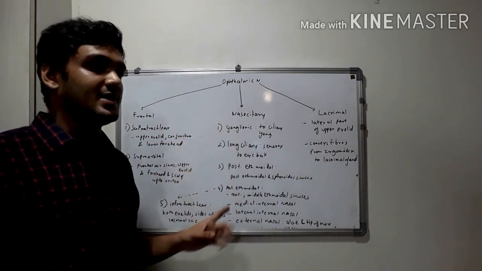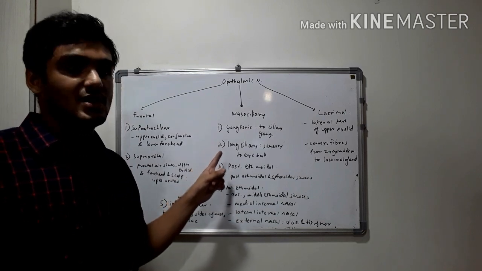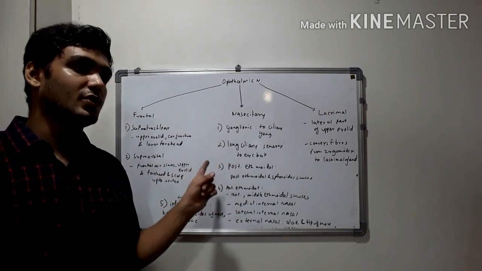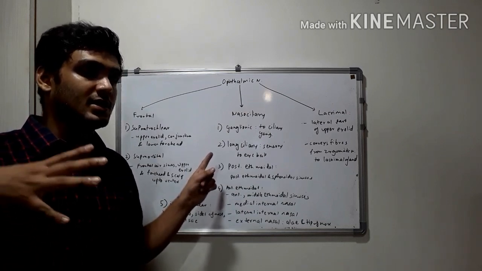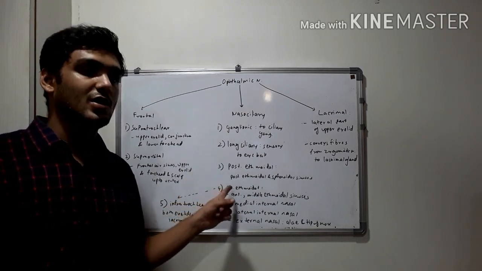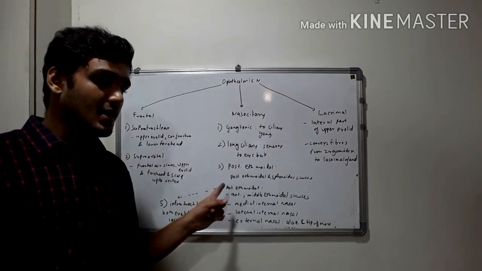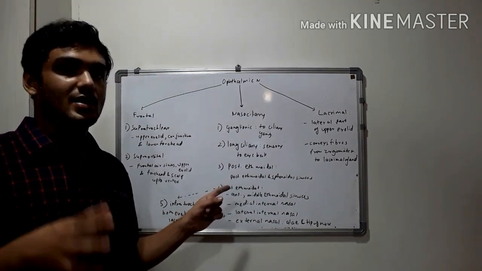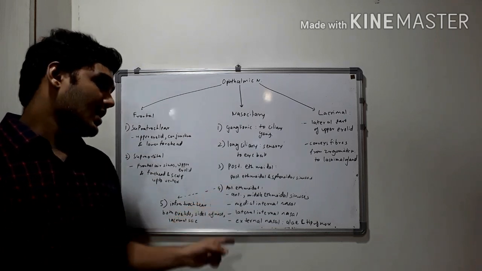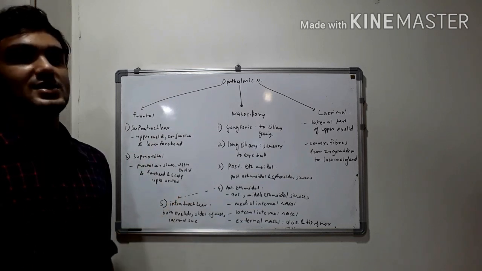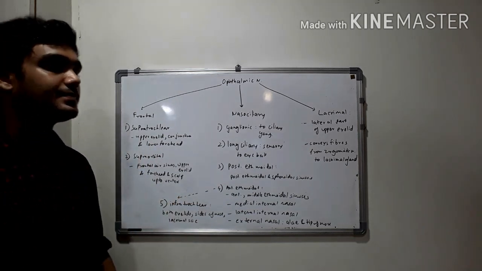And the nasociliary branch has 5 branches. First is the ganglionic branch to the ciliary ganglion, then the long ciliary nerve, which is sensory to the eyeball, then we have the posterior ethmoidal nerve, which supplies the sphenoidal and posterior ethmoidal air sinuses. Then we have the anterior ethmoidal nerve, which supplies the anterior and middle ethmoidal air sinuses. Then the medial internal nasal branch, lateral internal nasal branch, and external nasal branch, which supplies the ala and tip of the nose, and the infratrochlear nerve, which supplies the sides of the nose, both the eyelids, and the lacrimal sac.